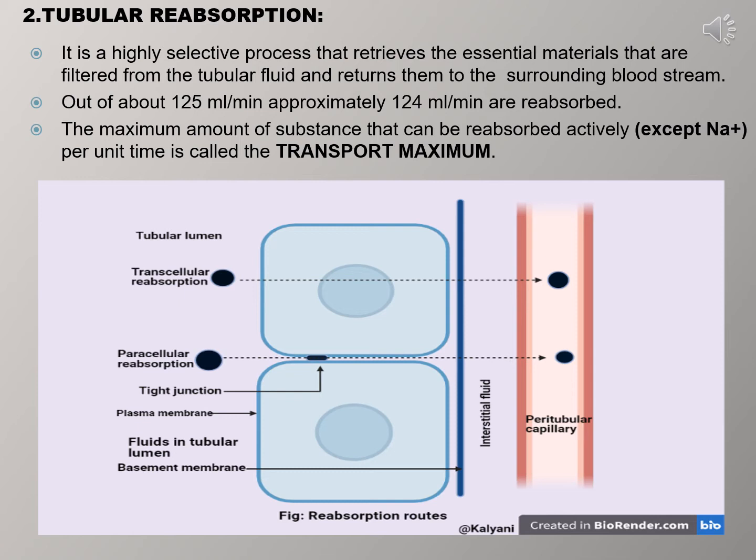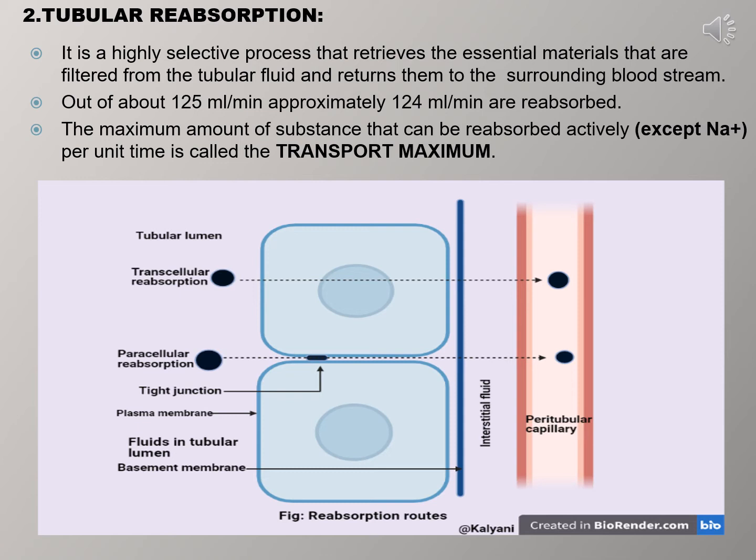The maximum amount of a substance that is reabsorbed actively per unit time is termed the transport maximum, but this does not apply to sodium ion. The epithelial cells all along the renal tubule and duct carry out this reabsorption process, but the proximal convoluted tubule cells make the largest contribution.